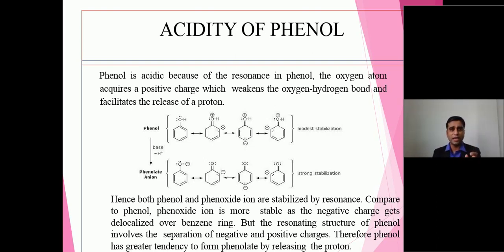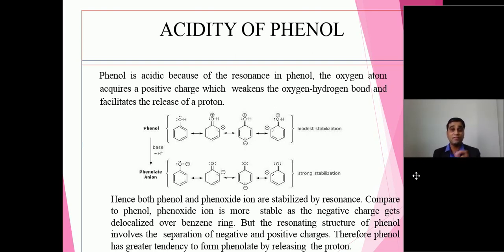As far as phenolate ion is concerned, there is a negative charge in aromatic ring system. Please note down the position, because later on we will also discuss ortho meta para comparison. So negative charge is at both the ortho positions and one para position. So we can surely say that phenol is acidic.